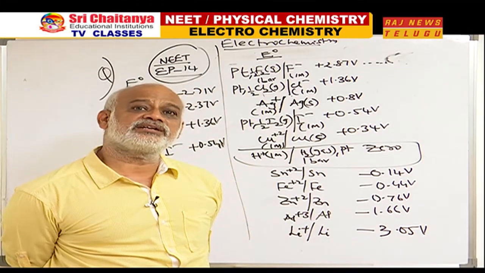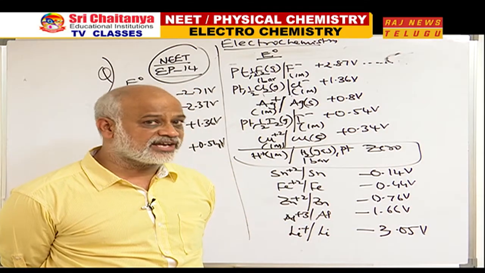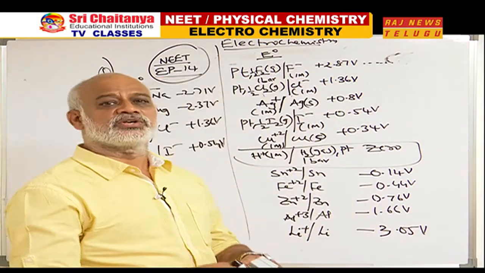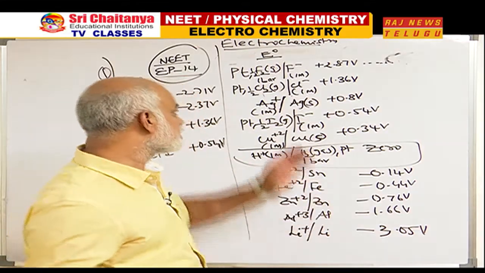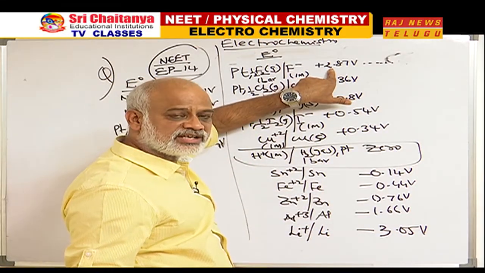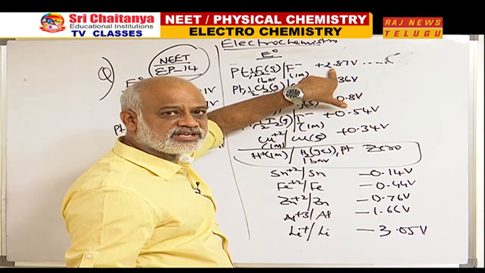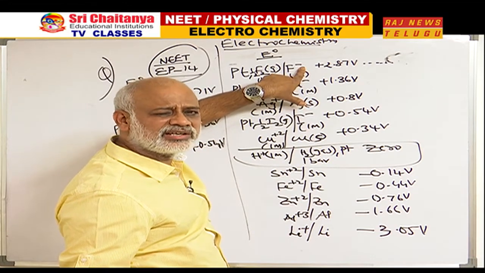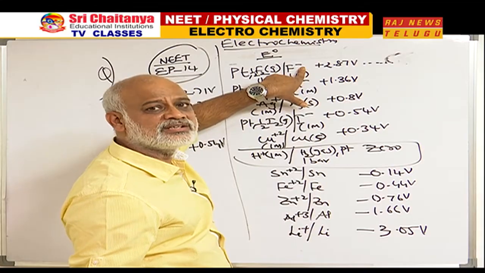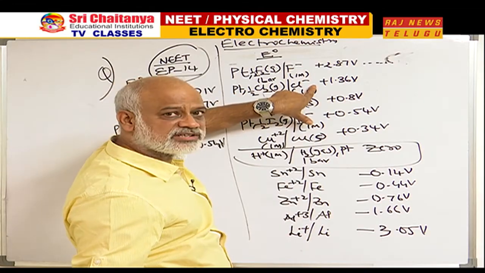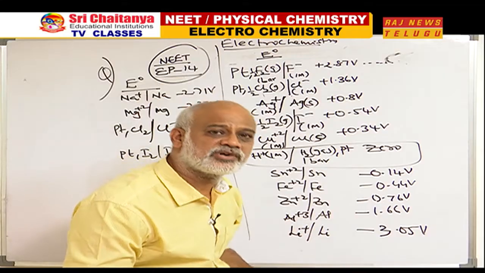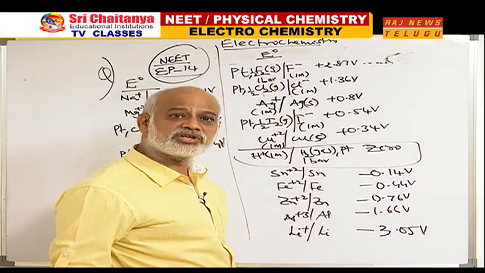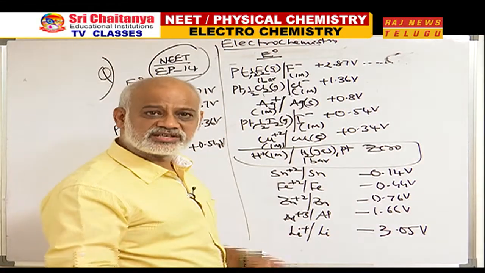What is the advantage of learning this? Don't learn the values; if you are interested, learn them. But what will be the advantage of knowing this series? Look here. What does this 2.87 indicate? It indicates that fluorine to fluoride, fluorine has the greatest tendency to undergo reduction. Chlorine also is converted to chloride, but its value is only 1.36. The tendency of fluorine to undergo reduction is more than chlorine, is what it is telling.